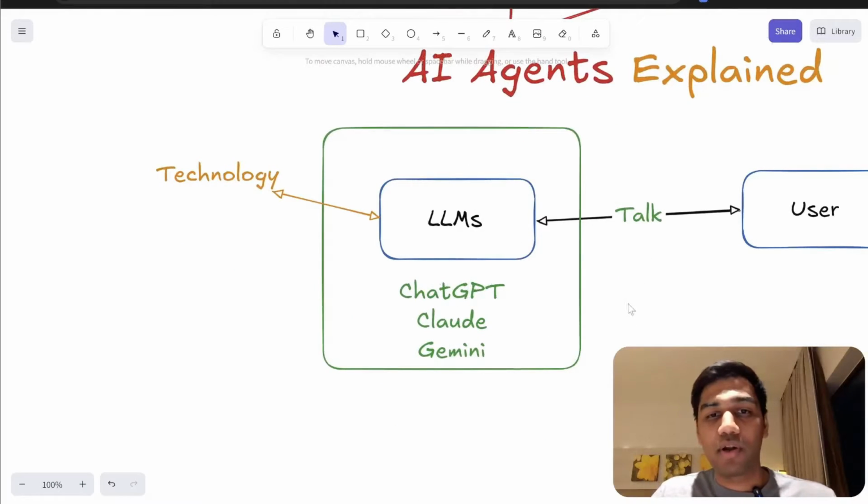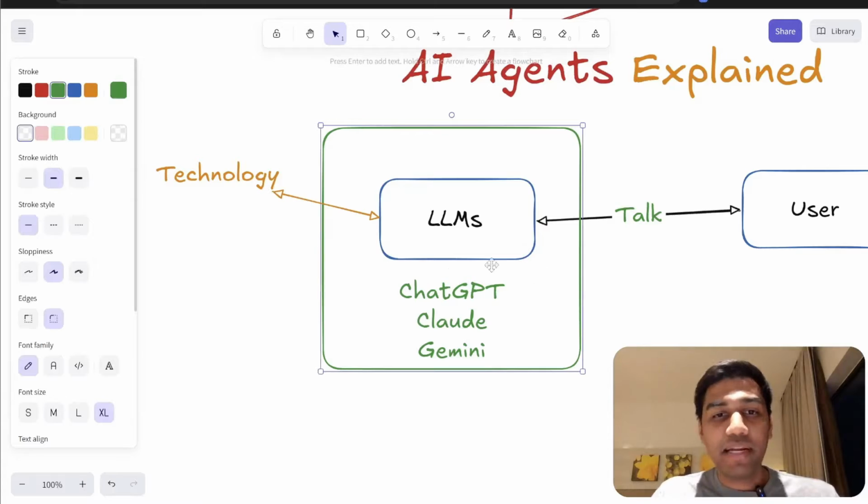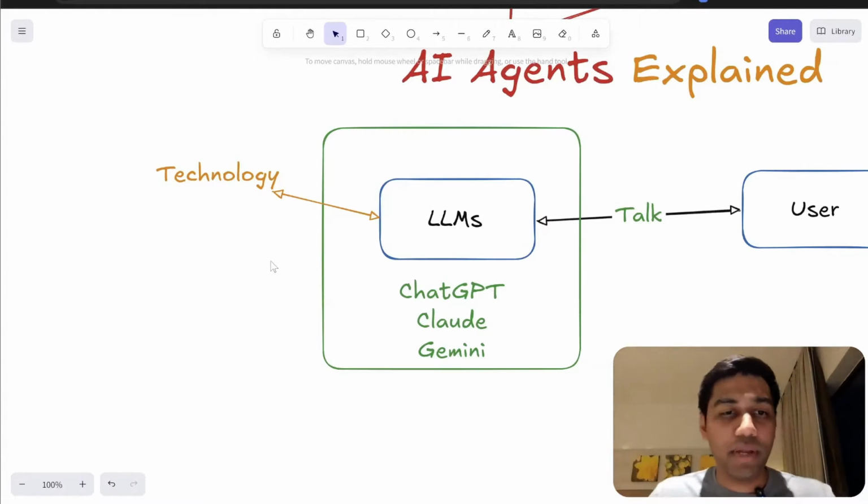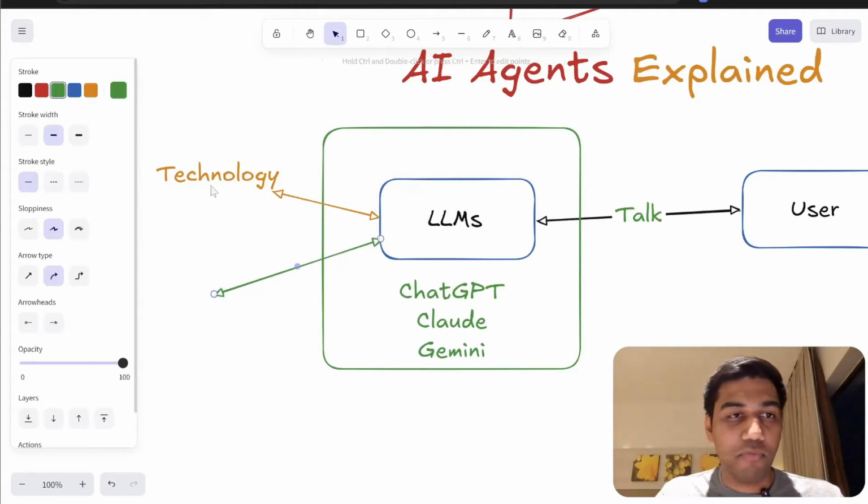So how does this convert to an LLM or ChatGPT format? Let's take the example of ChatGPT. Again, let me tell you this in the simplest way possible.